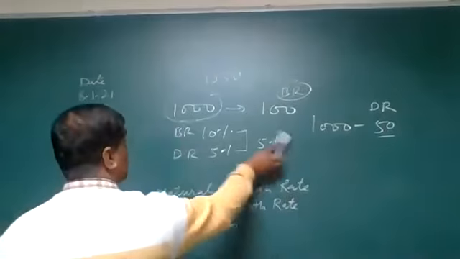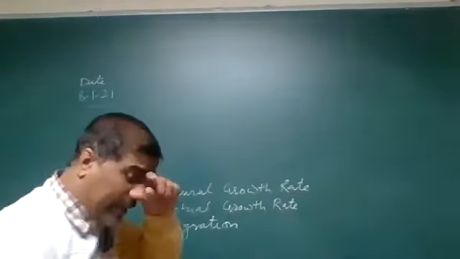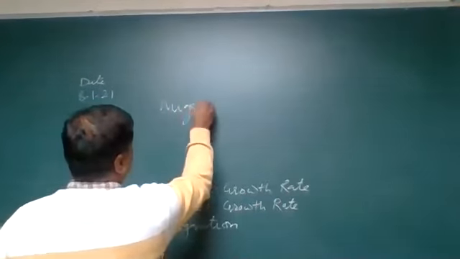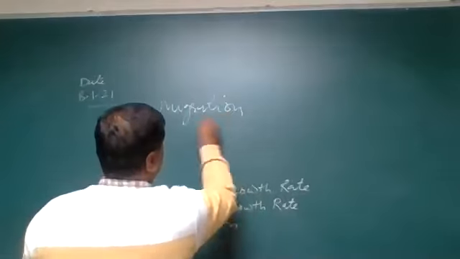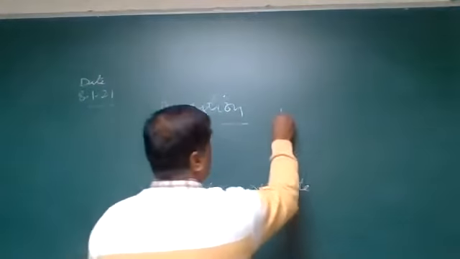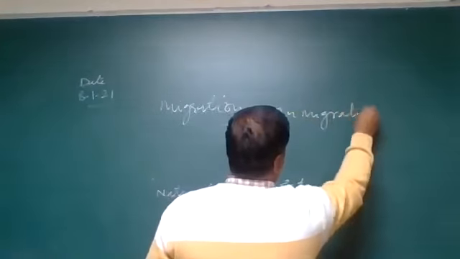Apart from the birth rate and death rate, another factor is migration. Migration may also change the population of any area. Migration is of two types: in migration and out migration.